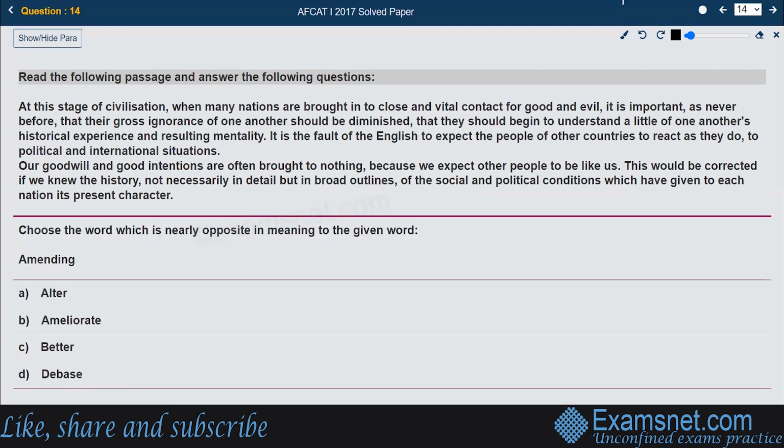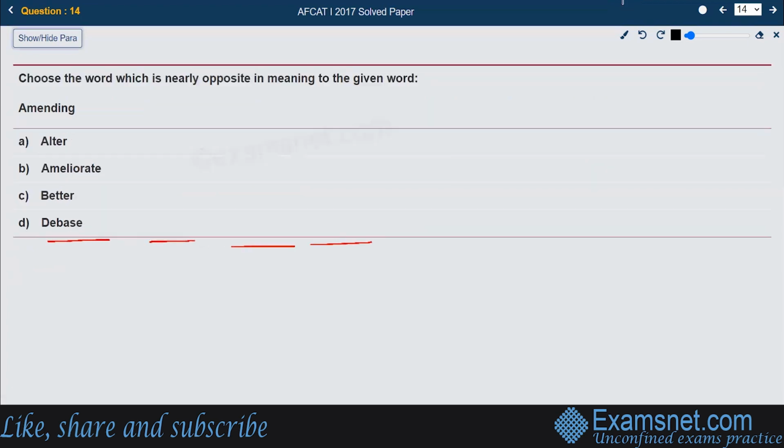Now, again, the paragraph is there. We are supposed to find out the answer. Choose the word which is nearly opposite in meaning to the given word. The word is amending.